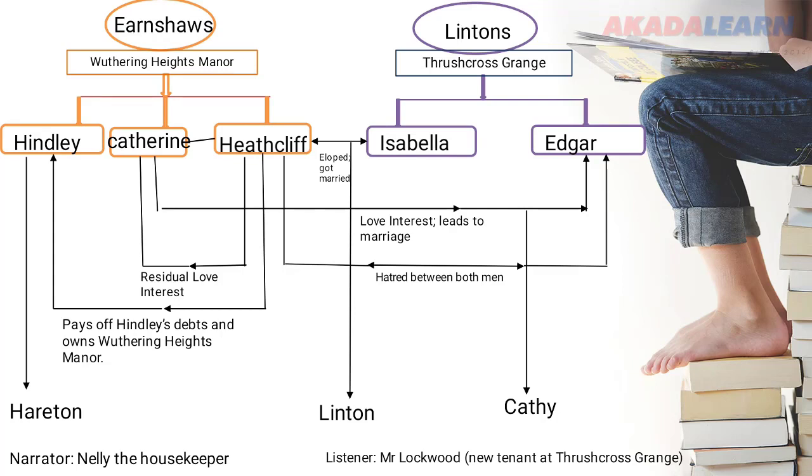The Lintons welcomed Catherine into their home, but they shunned Heathcliff because they see him as different from them. Heathcliff is a gypsy, so they did not allow him into the house. He stayed outside. Treated as an outsider once again, Heathcliff begins to think about revenge. He is really sad because he feels they shouldn't be treating him like that. The Lintons believe that he is weird and he shouldn't be allowed into their home.